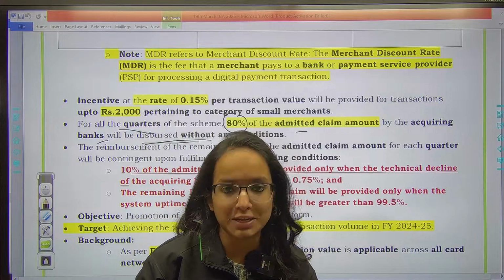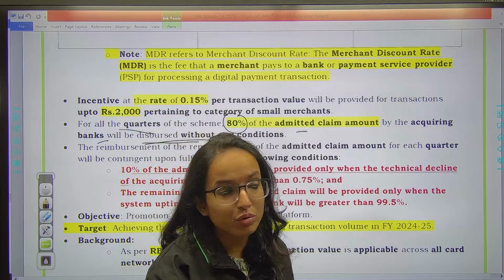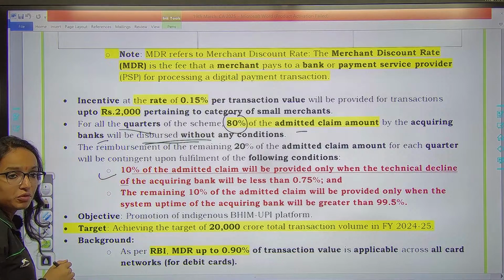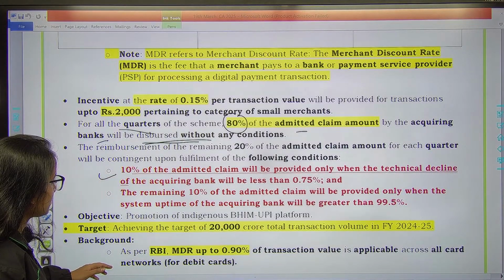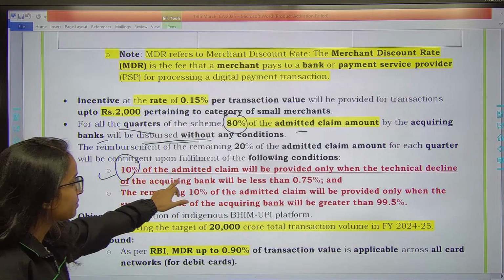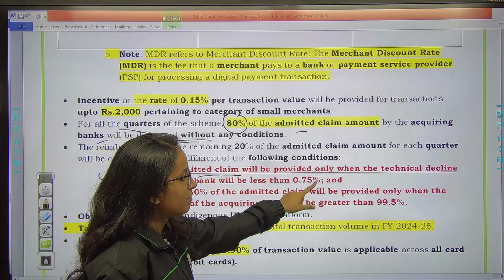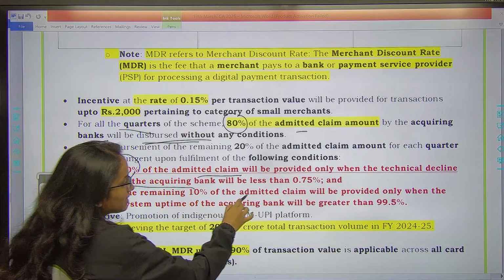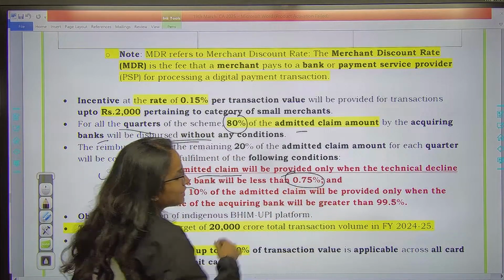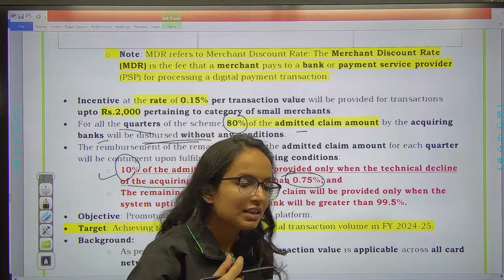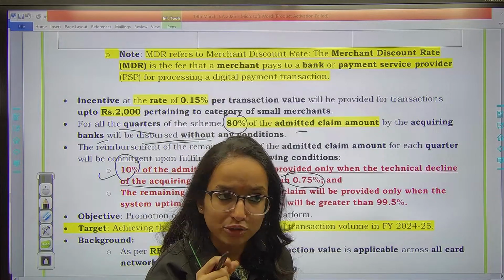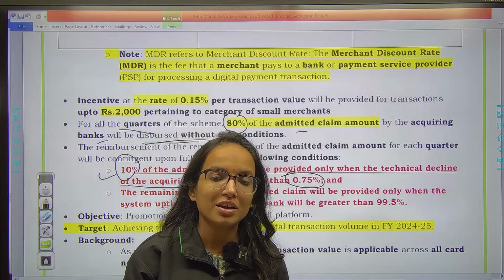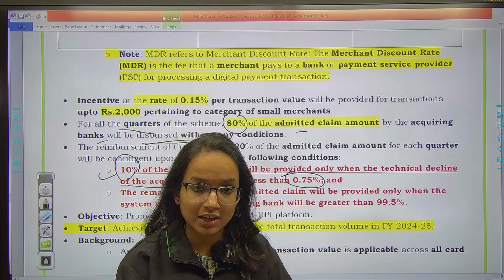But the remaining 20% of the incentive, if you want to get it, there are certain conditions applied which you need to remember. First, you have to fulfill these conditions. The first thing is that 10% of the admitted claim will be provided only when the technical decline of the acquiring bank is less than 0.75%. That means whenever your payments technically decline, or there are glitches of this type, if it is less than 0.75% for the bank. So this is also promoting faster transactions and fewer technical glitches.